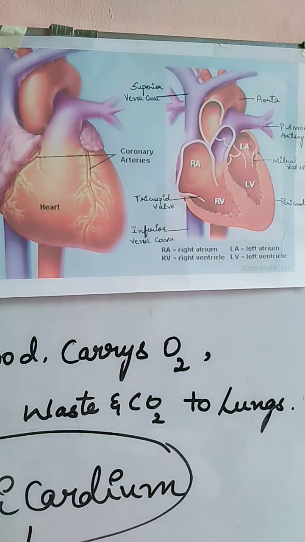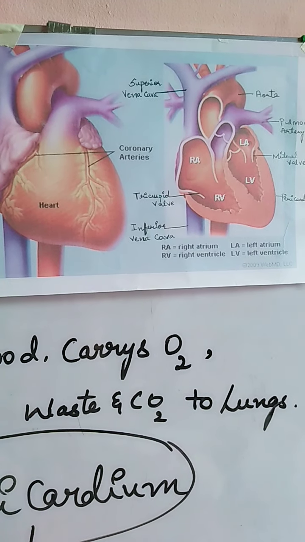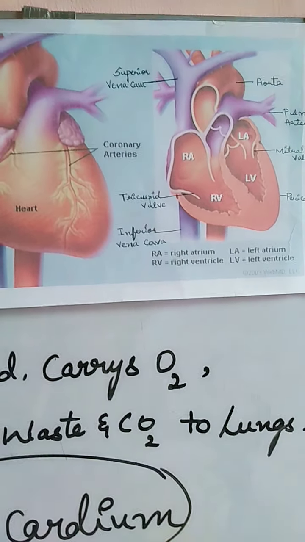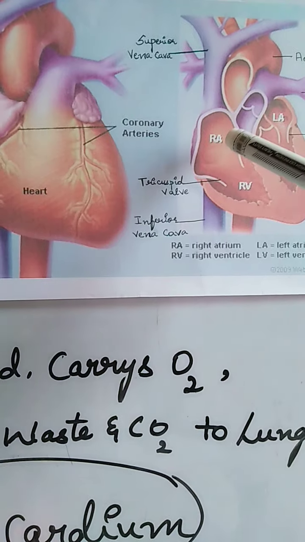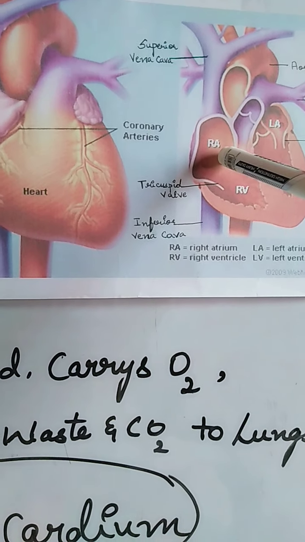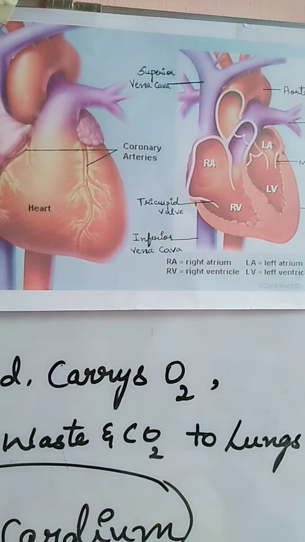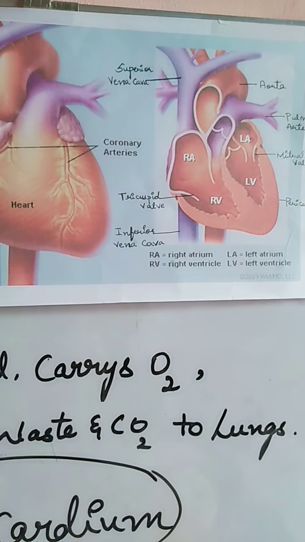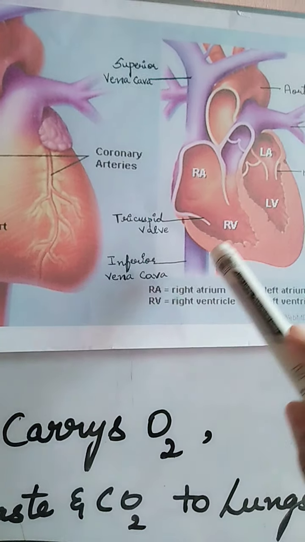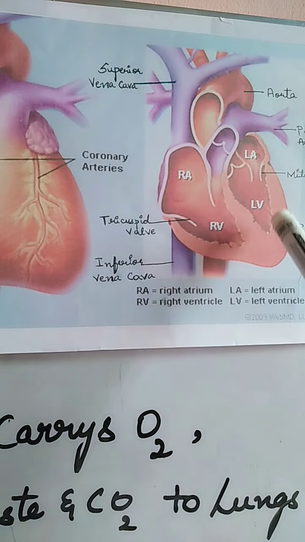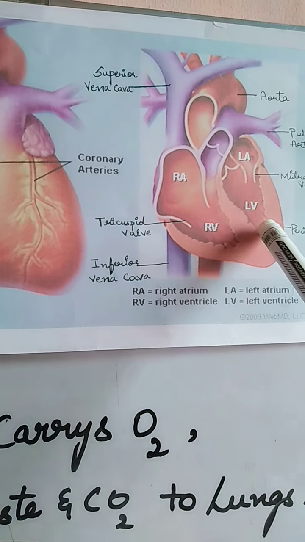The muscles which are present in our heart are the cardiac muscles. The walls of the ventricles are thicker than the walls of the atria. The right atrium and the right ventricle are smaller than the left atrium and the left ventricle.